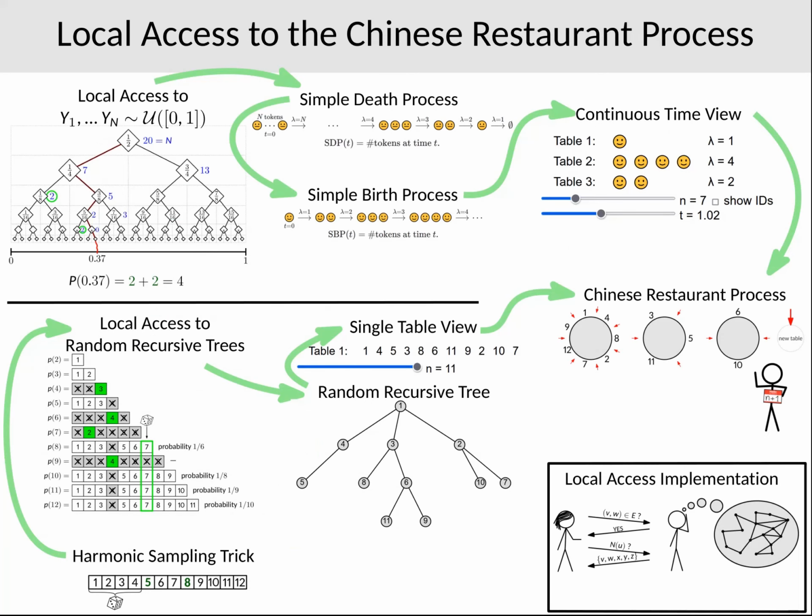To summarize, I've sketched how to obtain a local access implementation of the Chinese restaurant process, which involved achieving local access implementations to various other processes as well. For instance, we've considered the process with anonymous customers, which was linked to simple birth and death processes, and the process on a single table with customer IDs, which was linked to random recursive trees. I've not explained how to put everything together, but this is not actually particularly difficult.